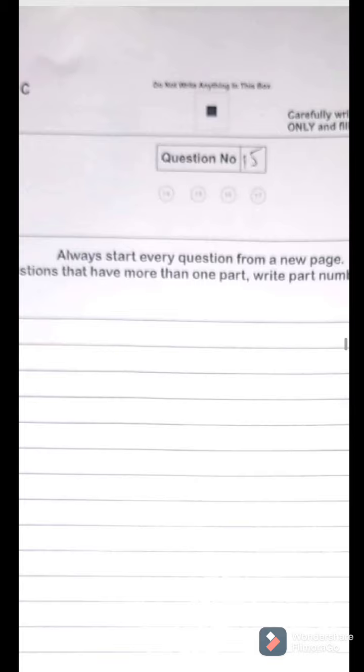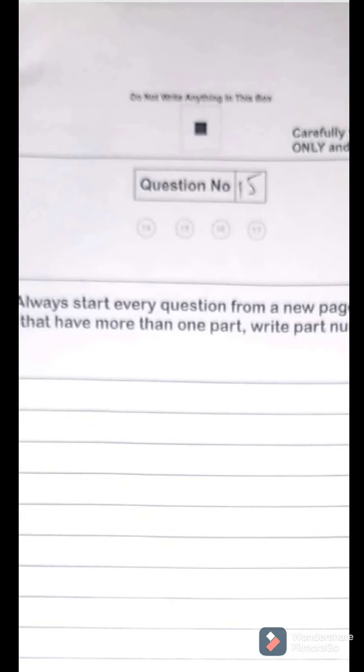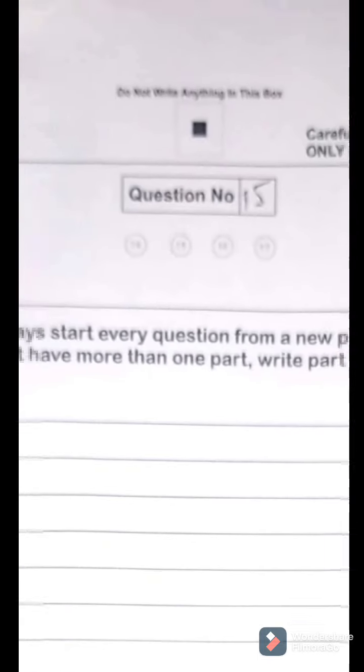Now the next questions in section C are question number 14, 15, 16 and 17. So obviously you will have a choice in this section as well. Whichever question you are going to attempt in section C, you have to write it here. For example, I have written 15 here. If you are going to attempt question number 15 in section C, you have to write 15 in the given box, and then you have to shade the bubble for 15.